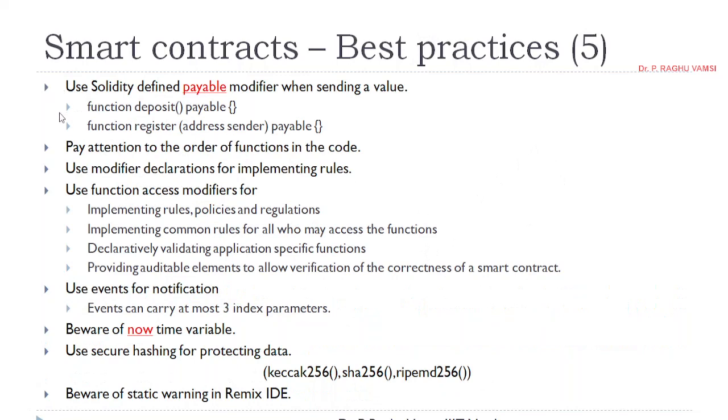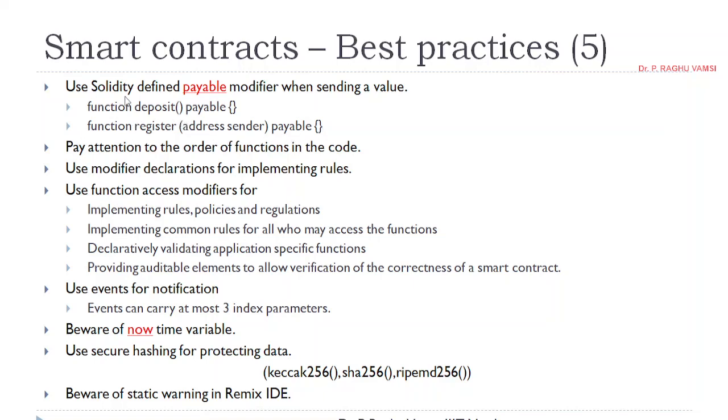The next one is: use the Solidity defined payable modifier when sending a value. Function deposit payable. Whenever anyone calls deposit, automatically the necessary transaction fee will be deducted from the initiator's account. Function register address sender payable.